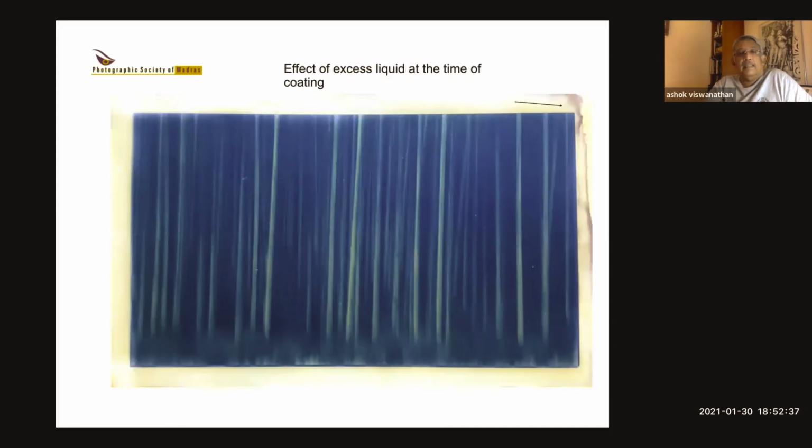You can see here there's an effect of excess liquid at the time of coating. You can see those patches at the bottom. That is because of the liquid not smearing out at the bottom.